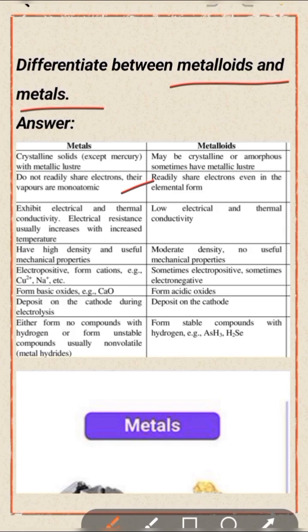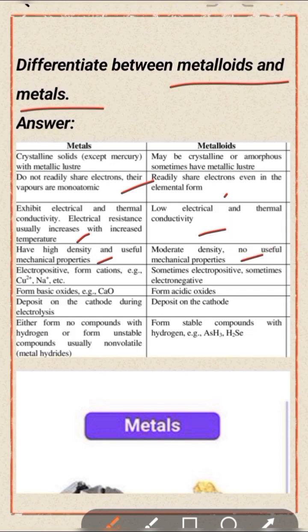elemental form. Metals exhibit electrical and thermal conductivity. Electrical resistance usually increases with increased temperature. But metalloids have low electrical and thermal conductivity. Metals have high density and useful mechanical properties, but metalloids have moderate density and no useful mechanical properties.